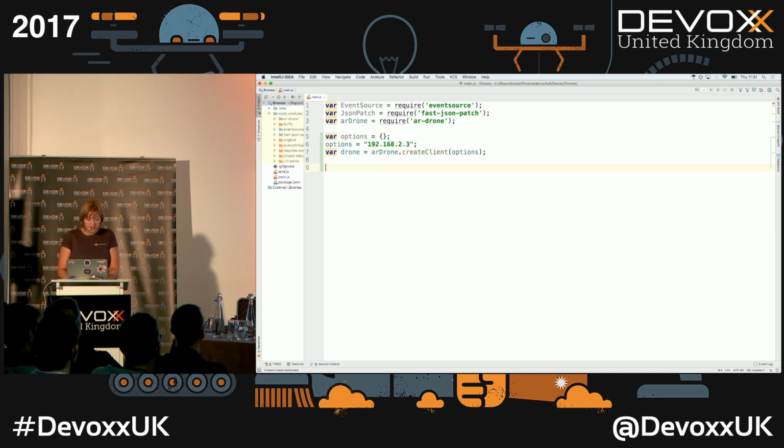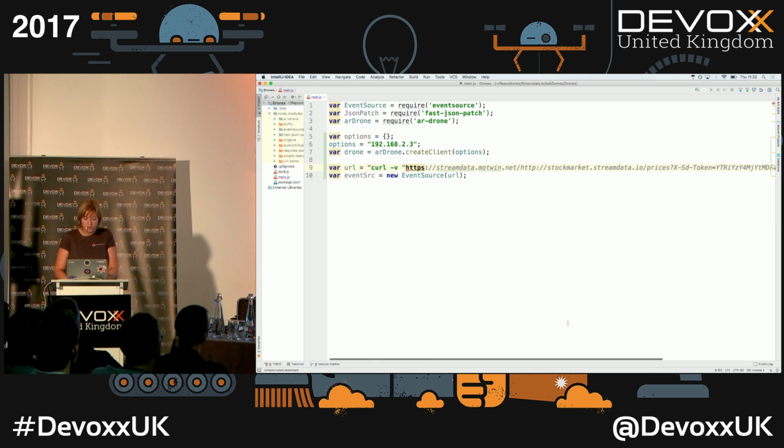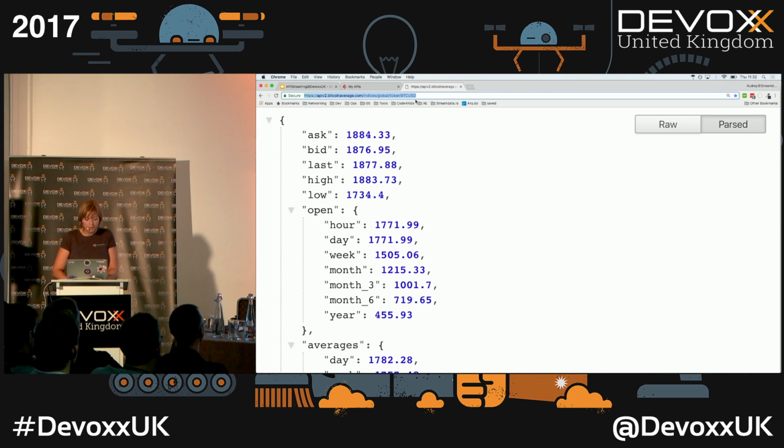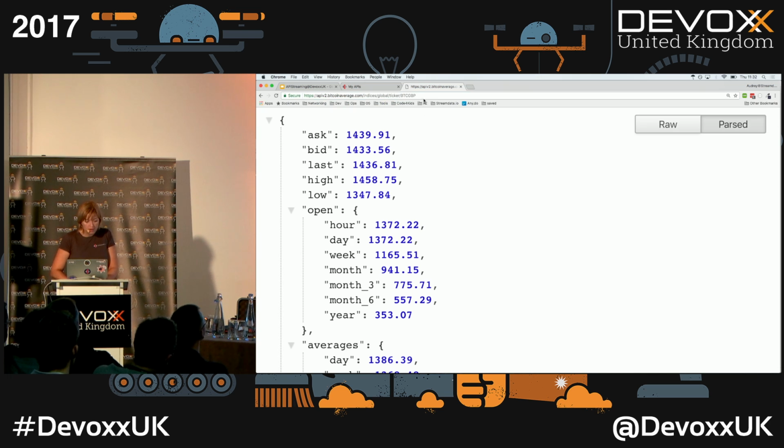Okay, once I've got that, I'm going to create an event source object by calling the new event source with the URL of the API I'm interested in. So I first copy-paste my curl command. I'm a real developer. I'm lazy as much as possible. Okay, and now I'm going to take this API, which gives me the value of Bitcoin when it has been sold. So here we are in USD, but I'm pretty sure we can get GBP. Great.